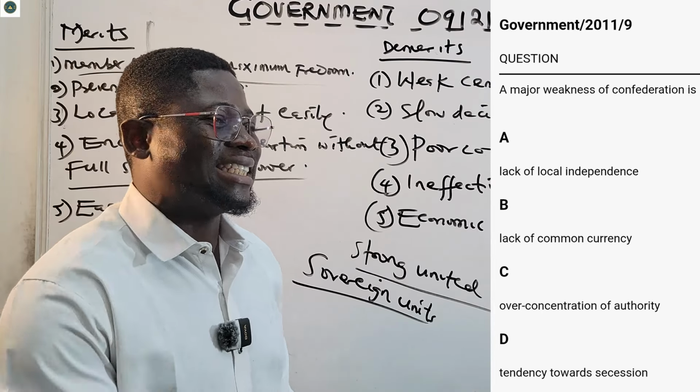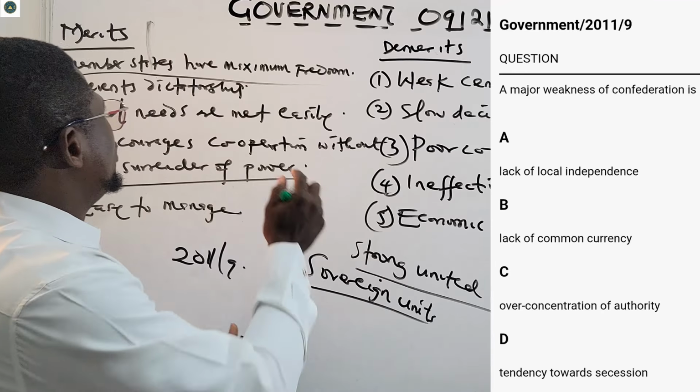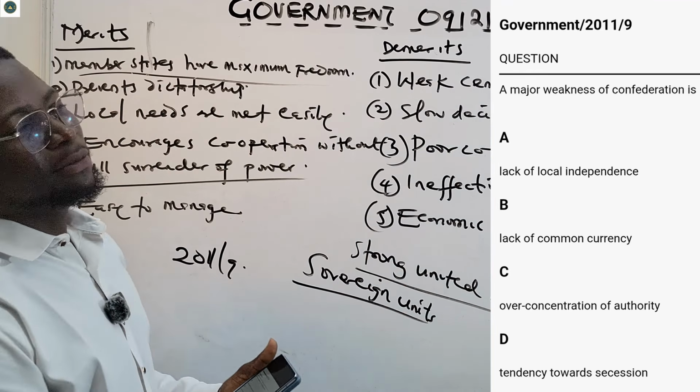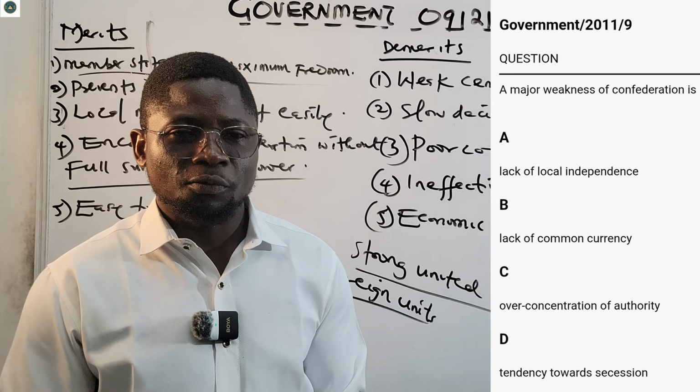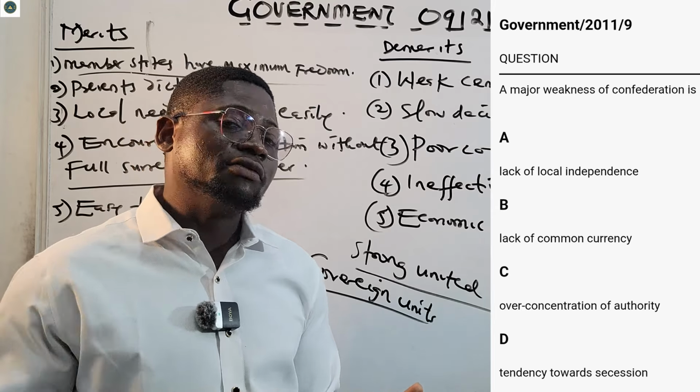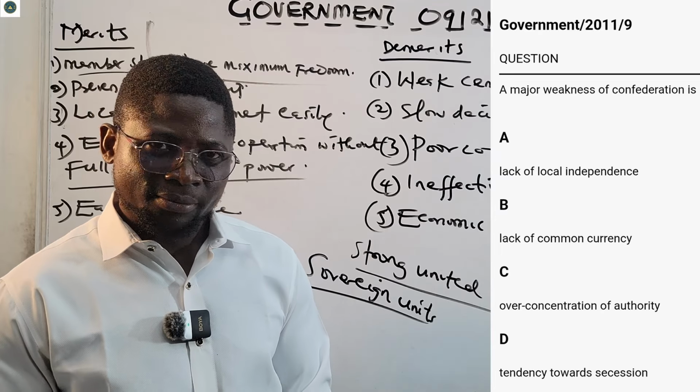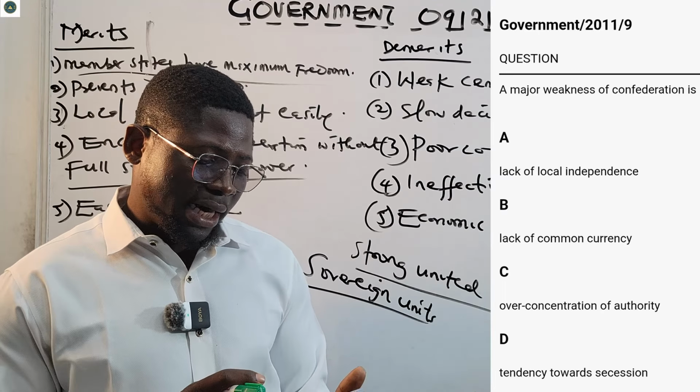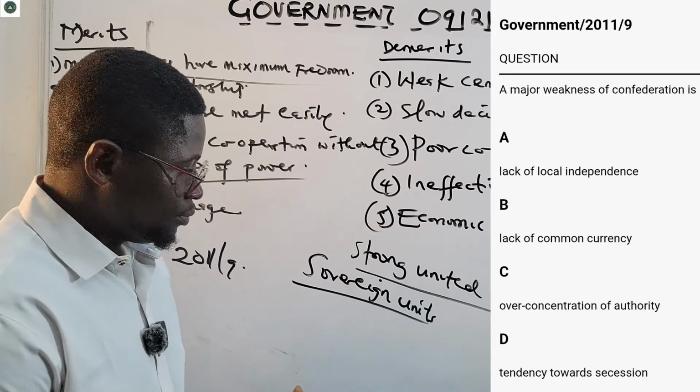Members can decide to leave. There's freedom, too much freedom. Member states have maximum freedom, so they can decide to leave the union. They can decide to break away. That is what's called secession. All right, so the correct answer there was option D.